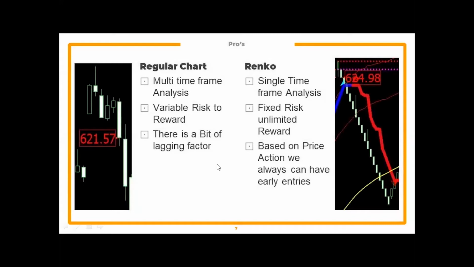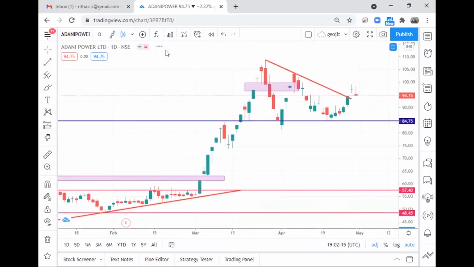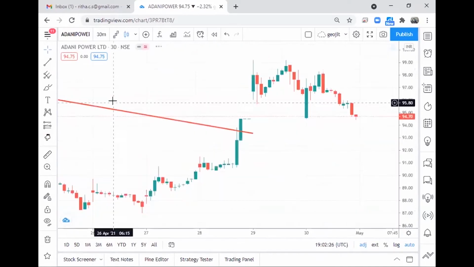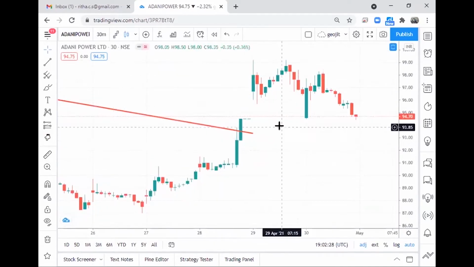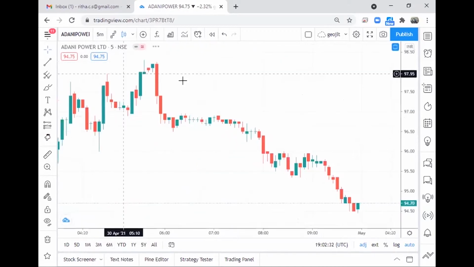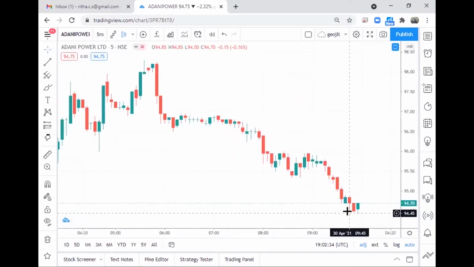Now, what are the pros and cons of using Renko graphs compared to the regular chart? In the regular chart, we actually use multi-time frame analysis, something like trend, trade, and entry. We analyze whether the market is in an uptrend or downtrend using the daily chart. Then we get into the 30 minute time frame and identify the resistance and support. Finally, we get into the 5 minute graph, confirm with the candlesticks, and take a position.